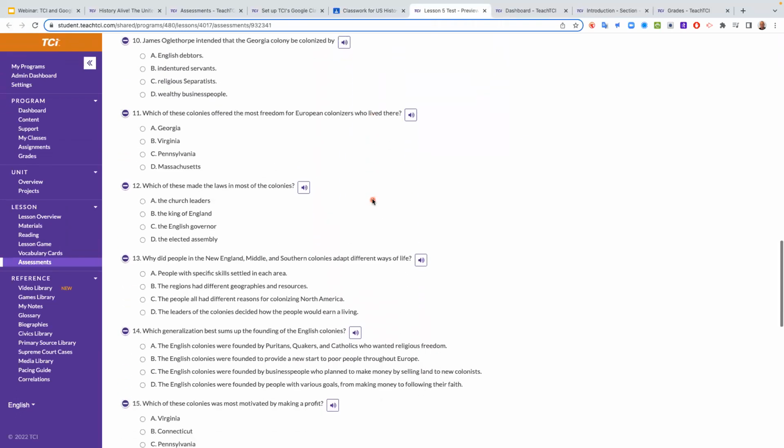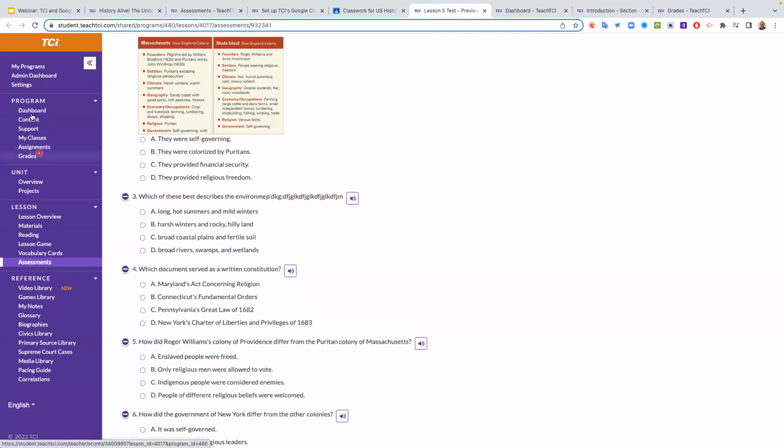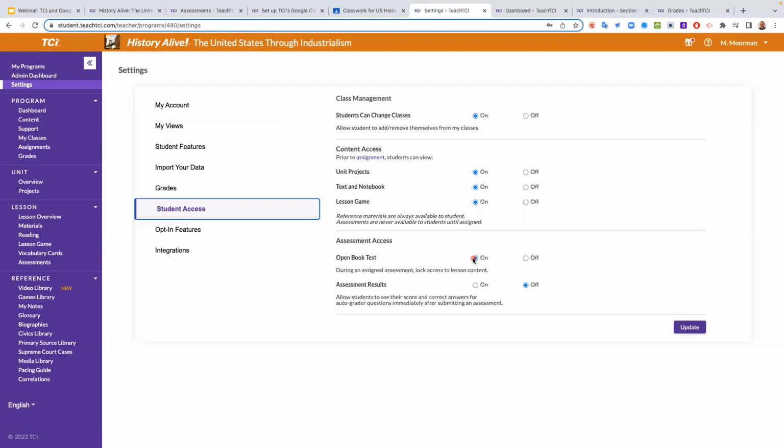One tip that I have for you, especially if you're secondary teachers (elementary teachers, you don't have the headache so much because your kids haven't quite figured this out yet), is to check your settings to see if you allow open book assessments and if you allow automatic answers. If you go in here and you see student access, open book test is on, you might want to move it to off, because otherwise they will be able to go back and use their notes and things like that.